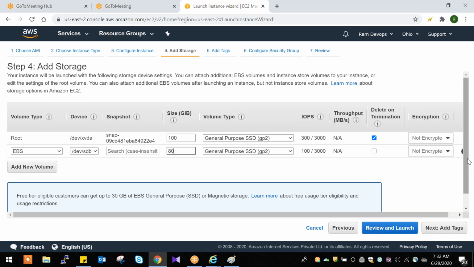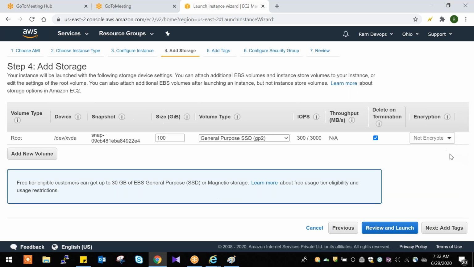Fine, so I'm removing this. This is not required. By default, they are providing 8 GB. You can select like this. The next one is volume type. Here you can check SSD drives, magnetic drives, provisioned IOPS SSD, different drives.